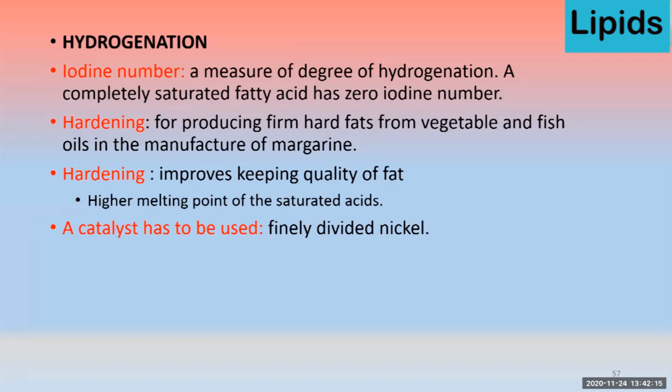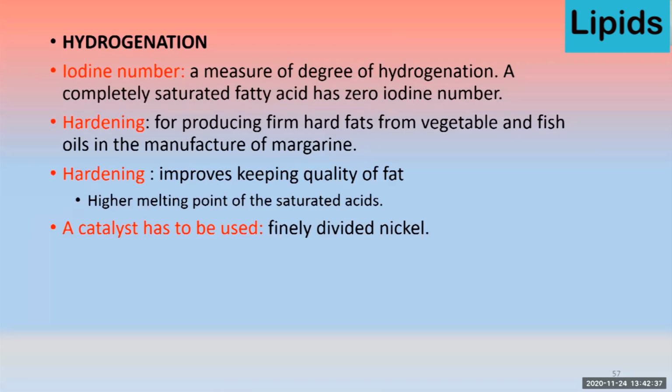Hardening is producing firm, hard fat from vegetable and fish oil in the manufacturing of margarine. Hardening also improves the keeping quality of the fat, as it increases the melting point of the fatty acids. So ultimately we can keep them for a long time.